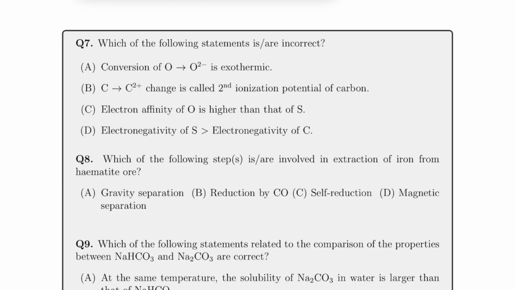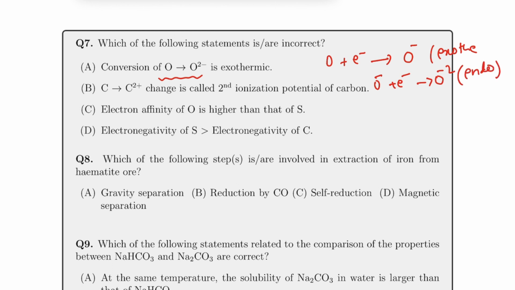Next one is from the periodic table. See, you have oxygen and you have O minus 2. So basically what would have happened is you have oxygen, you will be giving 1 electron. See, it's an exothermic process. But the thing is, when you are putting 1 more electron on O minus to make it O minus 2, that is very, very tough, and if it is very tough, you need to supply energy. So it is not at all exothermic, right? You know that the second step is very much tough, so you have to provide a sufficient amount of energy. So this is incorrect, and incorrect is what you need to find, right?